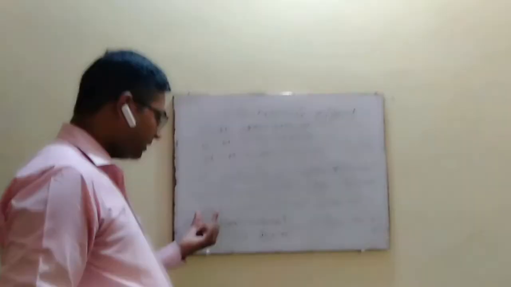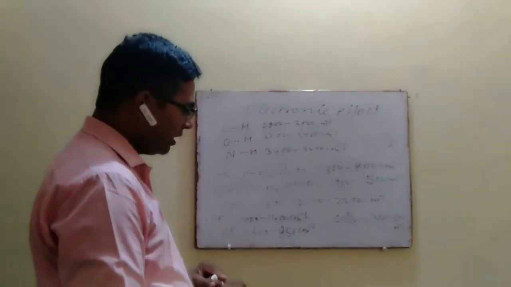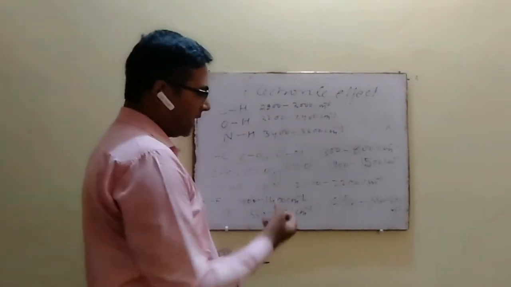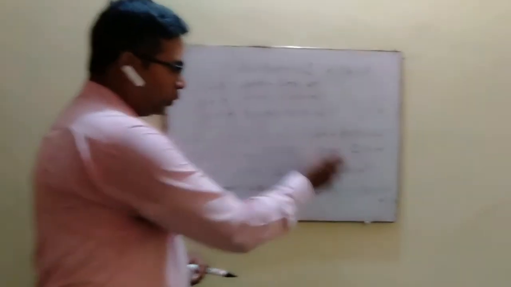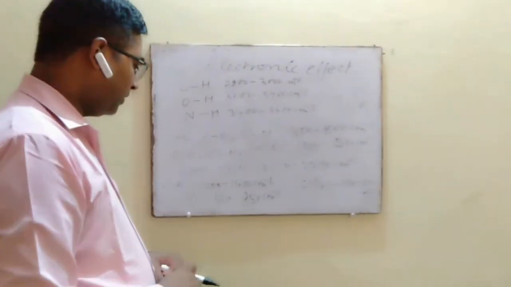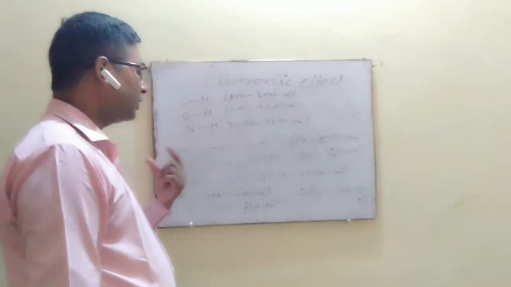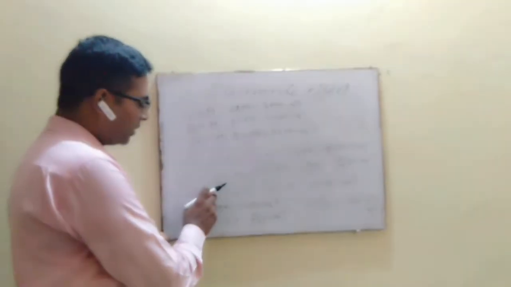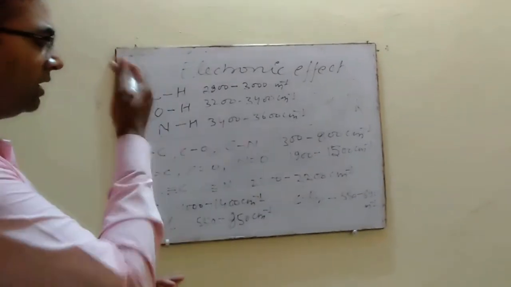Similarly, in case of triple bond, we can say that the band appears in the IR spectrum between 2200 to 2300 centimeter inverse, because here s character also increases, and therefore the force constant increases, and as the force constant increases, the absorption frequency shifts up toward the higher frequency.